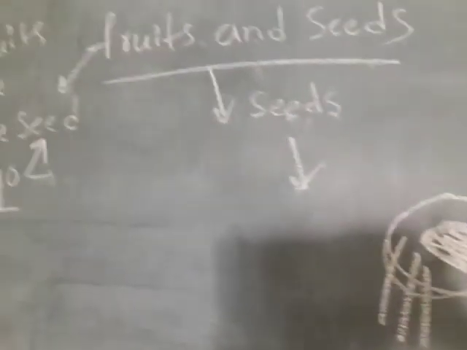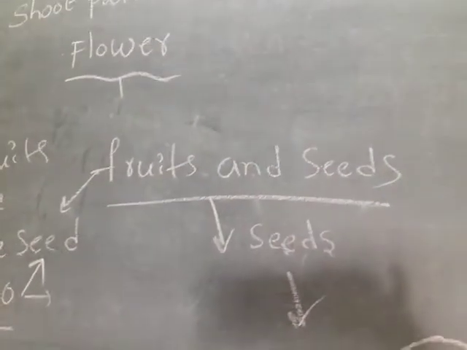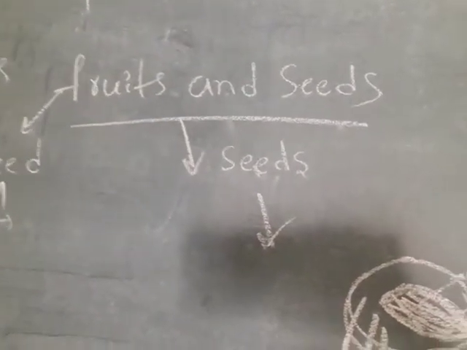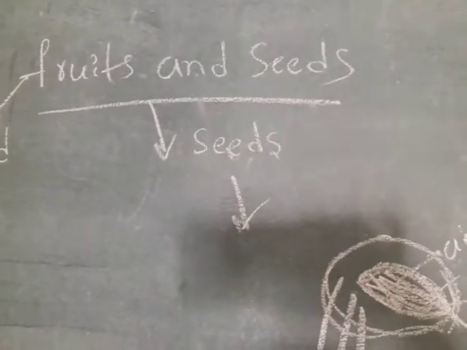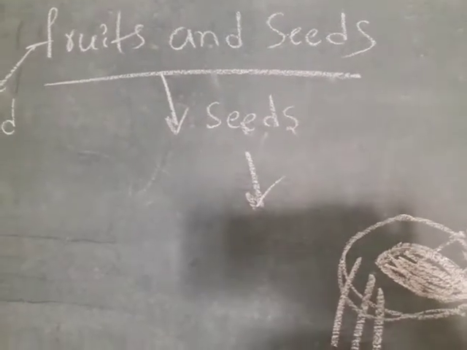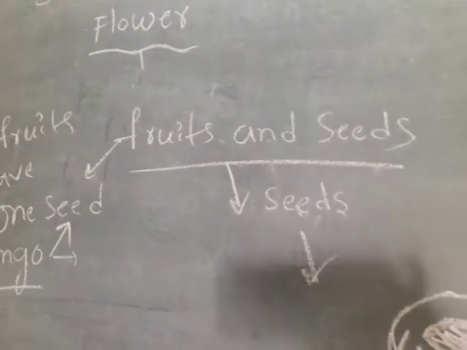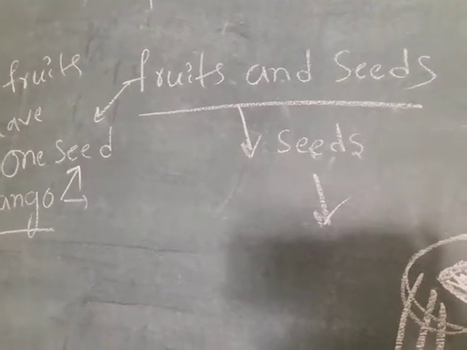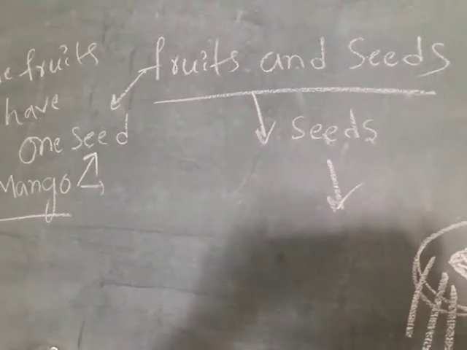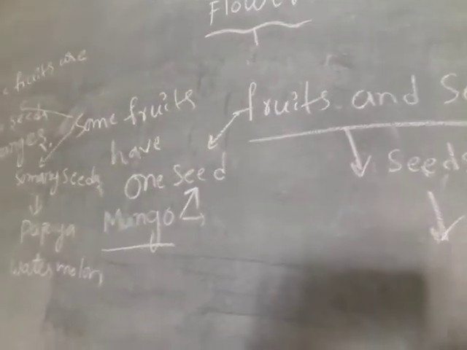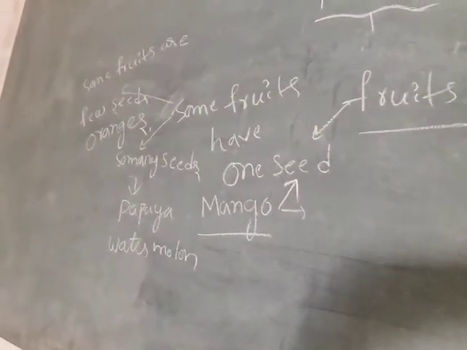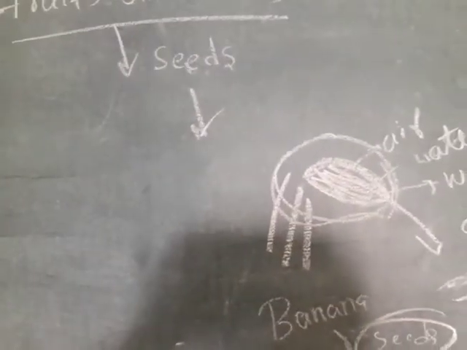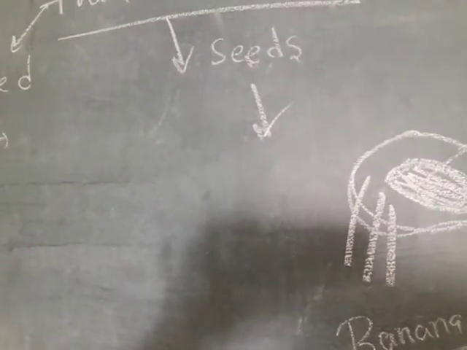Okay children, these are the shoot parts: flowers, fruits and seeds. Can you understand children? Flowers, you know, so many flowers are there: rose, sunflower, bougainvillea. Okay, these are the flowers. Flowers turn into fruits and seeds. Different types of fruits are there, different seeds are also there. Some fruits have one seed, some fruits have a few seeds, some fruits have so many seeds. Okay, next, most of the plants grow from the seeds.